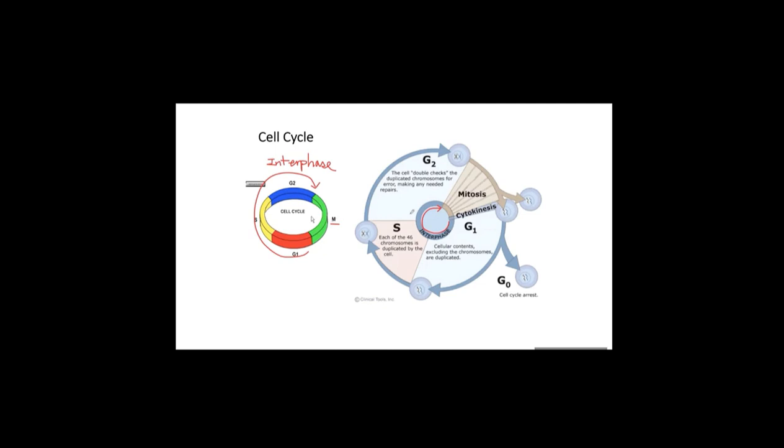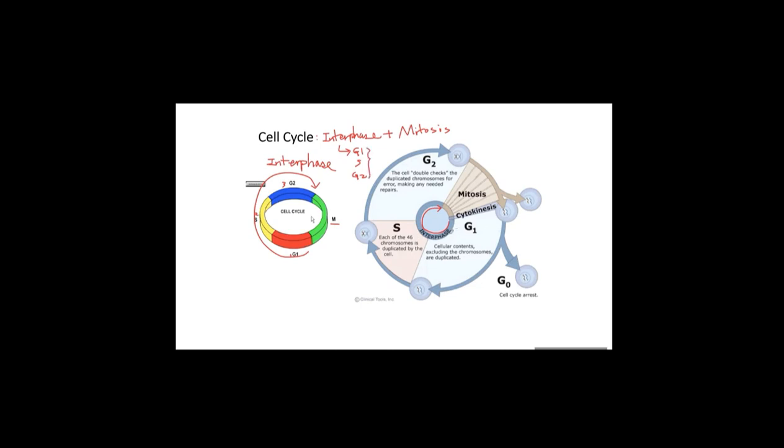And if you look at interphase, it is also composed of 3 subphases, that is G1, S phase, and G2 phase. The entire cell cycle is composed of interphase plus mitosis. And this interphase is composed of G1, S, G2 phase. Therefore, if you look at the cell cycle, 90% of the cell cycle is occupied by interphase.